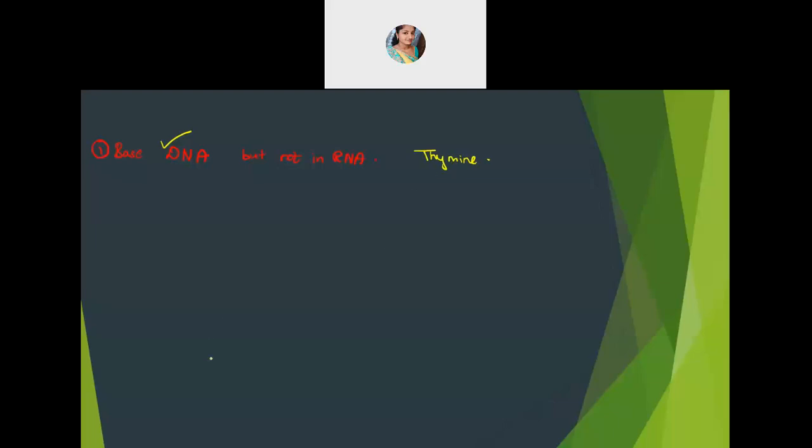What if a reverse question is asked? Name the base which is present in RNA but not in DNA. That I'll write here. Base which is present in RNA but not in DNA. Yes. For that, the answer is uracil. Very good. Correct.